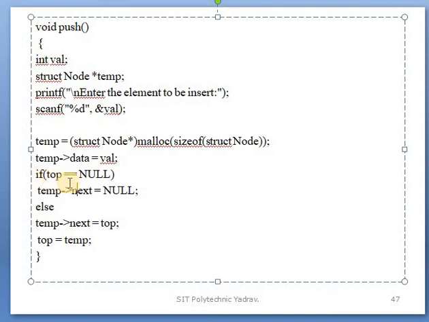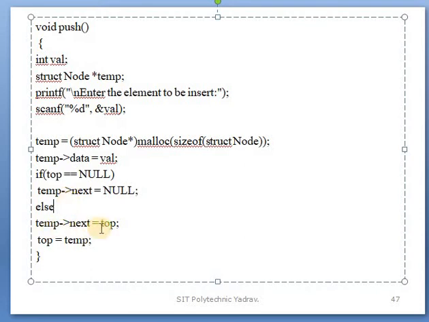Now, if top is equal to null, it means the stack is empty, so temp next is assigned the null pointer.